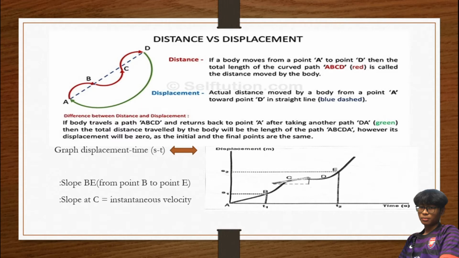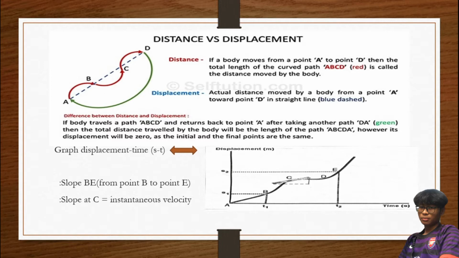So dekat sini, pada contoh bila object through A, B, C, D and then returns back to A, dia adalah total distance, iaitu jarak keseluruhan yang diambil oleh body tu, the length of the path A, B, C, D, A. But for displacement pula, dia akan jadi 0 as the initial and the final points are the same. Means dekat sini kita tahu initial point dia A, B, C, D, and then dia return back.